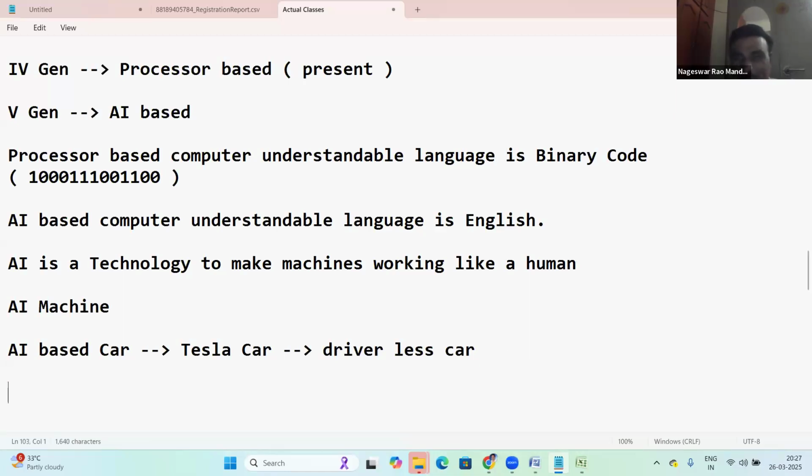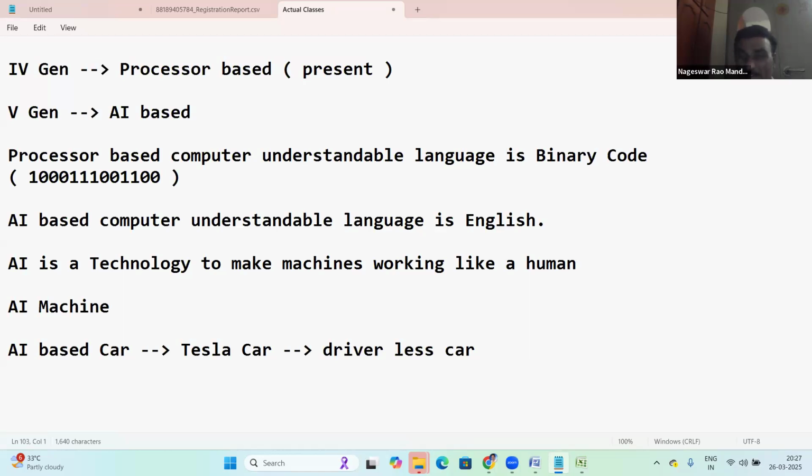Suppose, for example, civil construction requires some architecture. You request it to give the architecture, and it simply does. So wherever human intervention is there, AI is working, without human intervention. Like a doctor, a driver, a civil engineer, a mechanical engineer, a worker, a software engineer, in place of human beings, AI machines are working. That is exactly AI. That is an AI-based world.